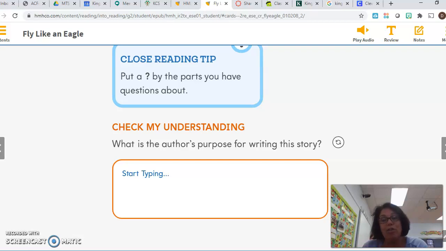And this author chose to explain that in a fun way. So the purpose is really to inform us about why it's a national symbol. And then secondly, to entertain us so that it's more fun and interesting for us to read about it.